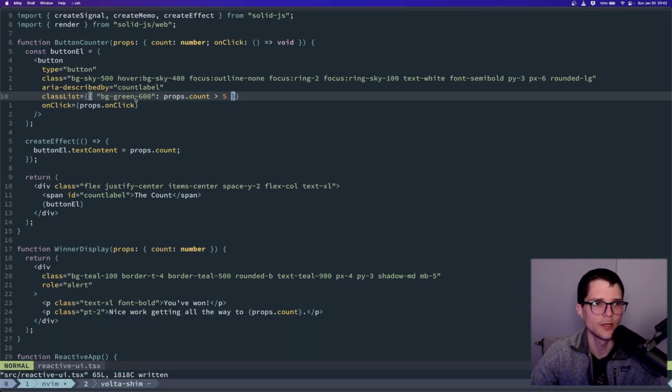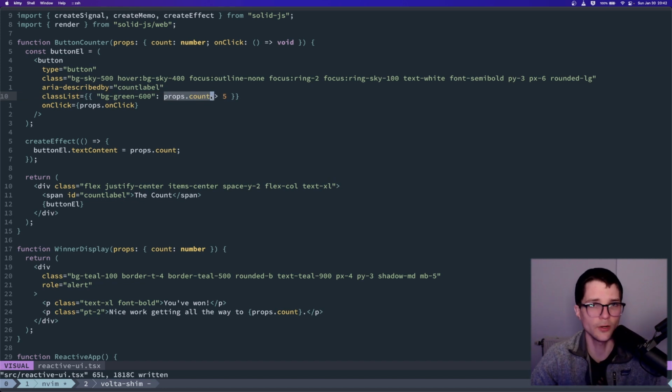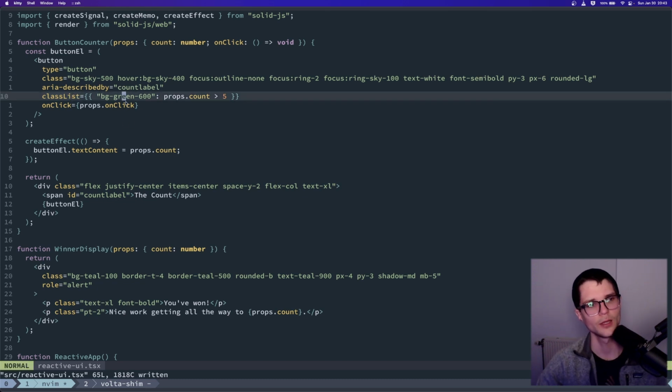And that makes sense. So props.count is a signal, and this classList attribute subscribes to the value, recomputes this thing, and says like, if it's truthy, I'm going to add this class, right? And I know how to do that. I can call buttonEl.setAttribute, right? Or in this case, classList.add. So I just want to sort of illustrate that this is incredibly efficient.